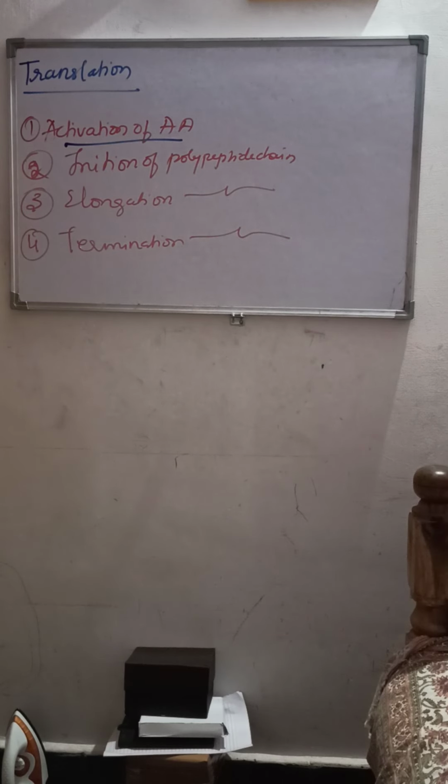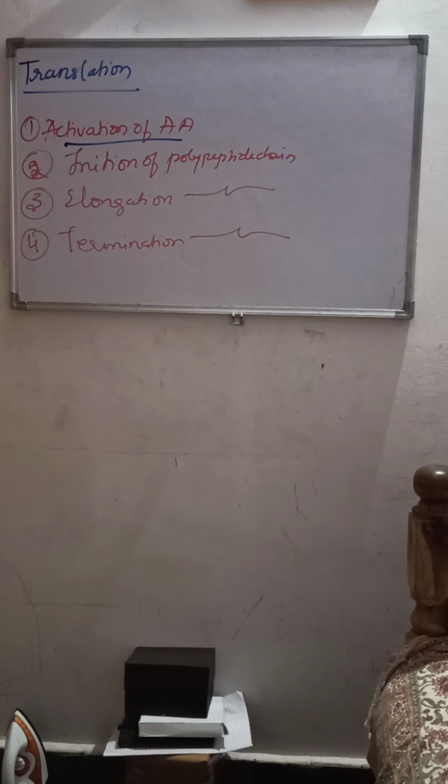The very word tells you that the amino acids found in the inactivated state are activated, and only the activated amino acids will be picked up by the tRNA molecule. So what is this activation of amino acids? It is a process in which the amino acid combines with ATP in the presence of amino acyl synthetase, and forms the amino acyl AMP complex. Then only it is called activated amino acid.